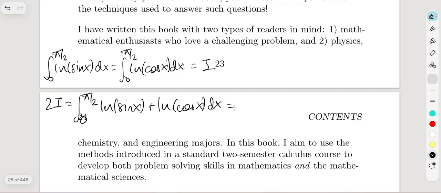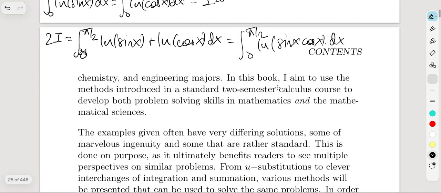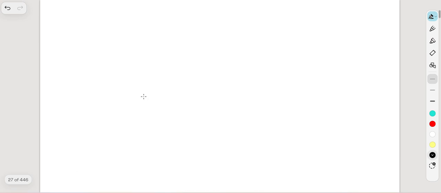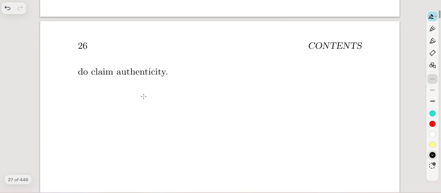And using the natural logarithm property, that's going to give us the integral from 0 to pi over 2 of natural logarithm of sine of x times cosine of x dx, right? Okay, now I need some blank page. Yeah, here we are.